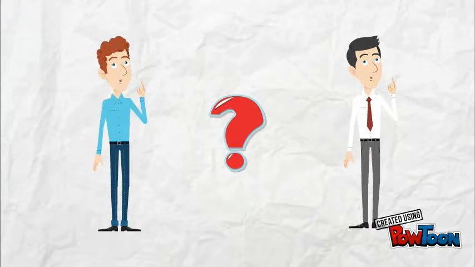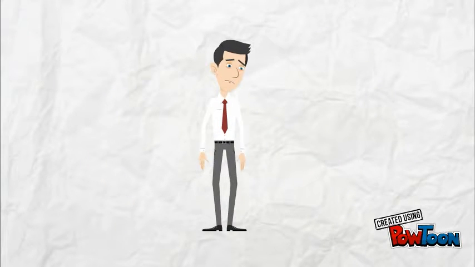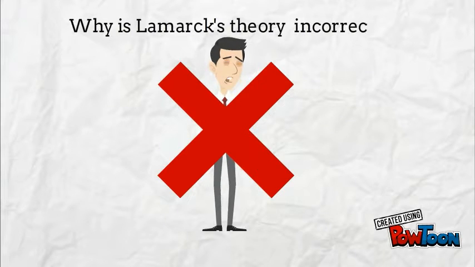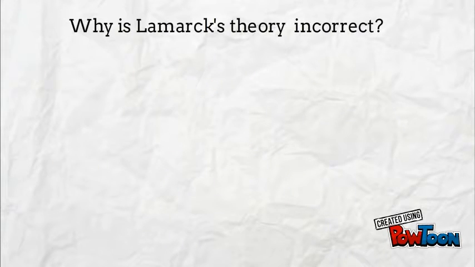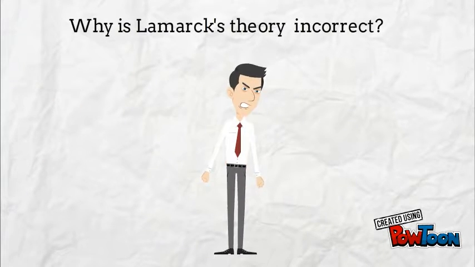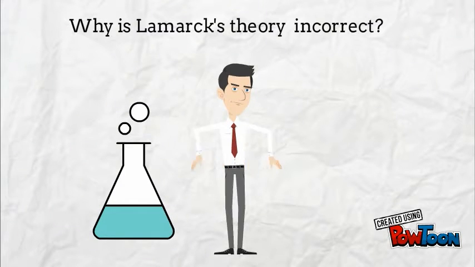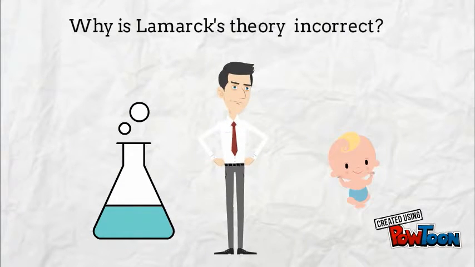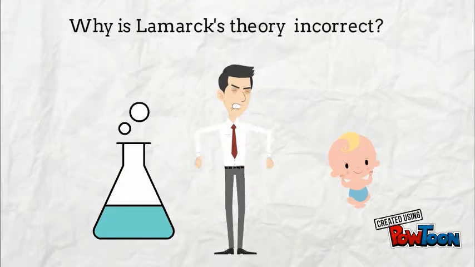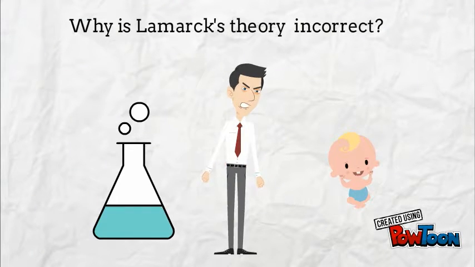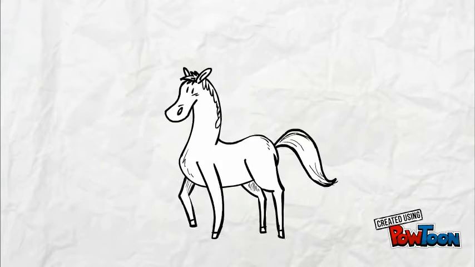Which theory is correct? Lamarck's theory has been proved incorrect by scientists today. Lamarck's theory was eventually discredited because acquired characteristics do not have a genetic basis. Lamarck's theory goes against the basic genetics that the only way for traits to be passed on is through genes, and that genes cannot be affected by the outside world.